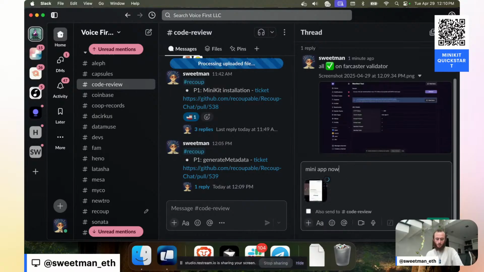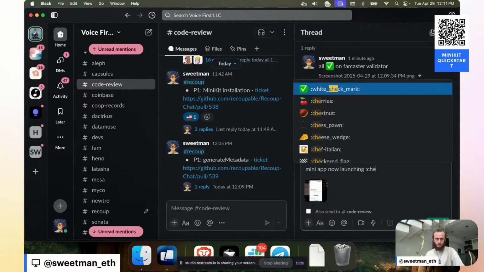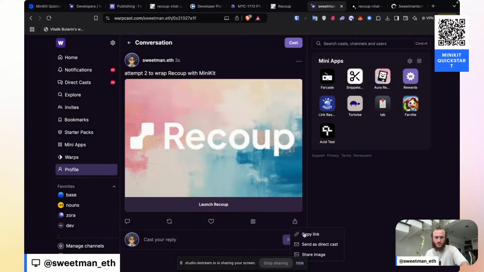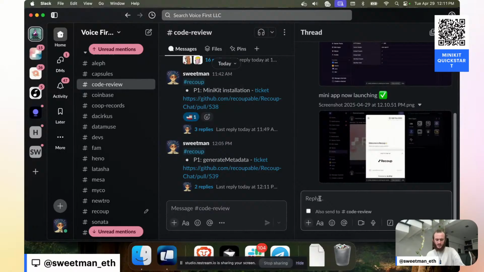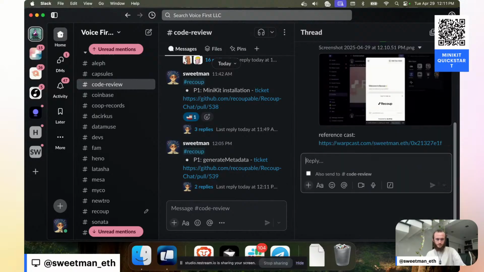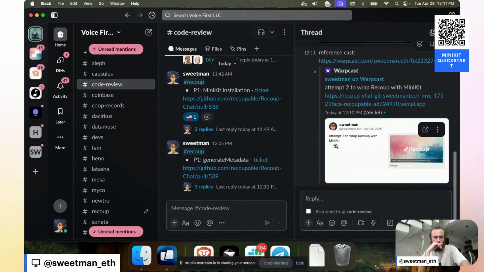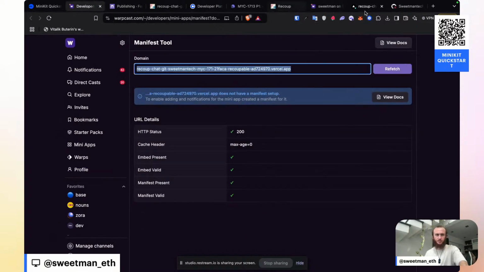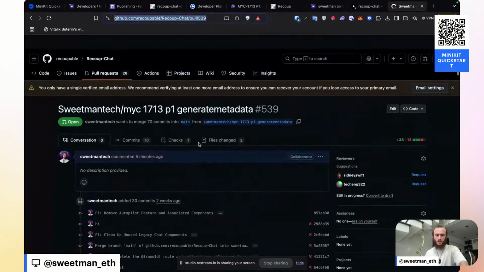Mini app now launching. This is great. We're moving in the right direction. Copy the link. And then let's say over here, reference cast. And so now we've got our first version of the mini app for Recoup. However, we're still not showing that we can publish it. So let's ship these changes to main and then see what else we need to change before going live.